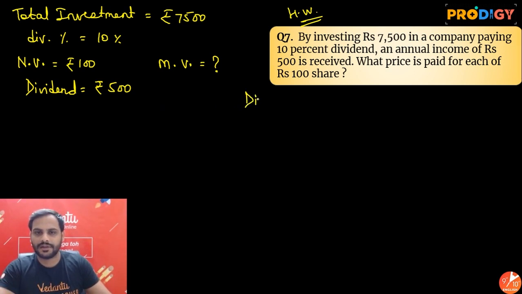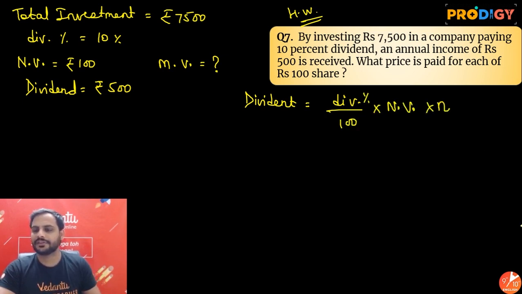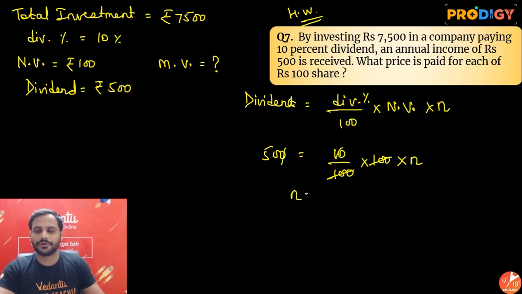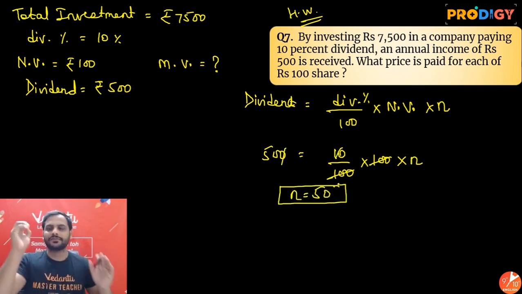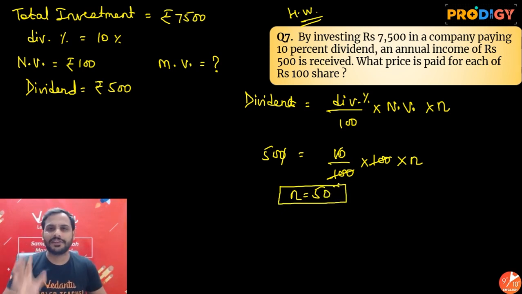So dividend is equal to dividend percentage by 100 into the nominal value into the number of shares n. Dividend is 500 rupees, dividend percentage is 10 upon 100, nominal value is 100, into number of shares n. This to this got cancelled, so n is equal to 50. So there are total 50 shares. We got to know this person has bought 50 shares.